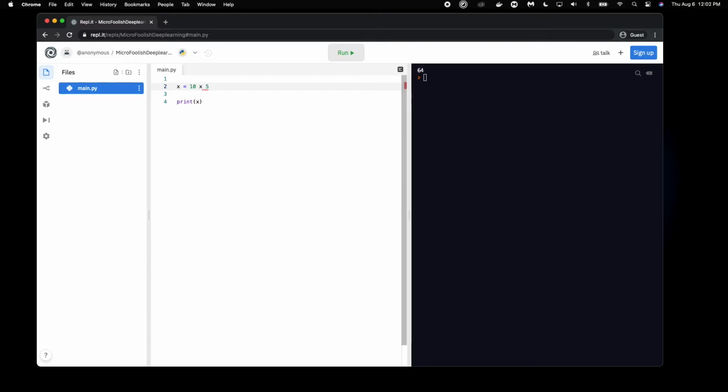But within Python, since x is actually part of your letters, you're not going to be able to use x. Instead, we're going to substitute x with a symbol, and the symbol is actually going to be the star symbol. It is available over the number 8 on your keyboard, I think it should be at least. And this symbol just substitutes for times or multiplied by. So what we would actually get is 10 times 5, which should be 50. Let's print it out. And we get 50, our expected result.